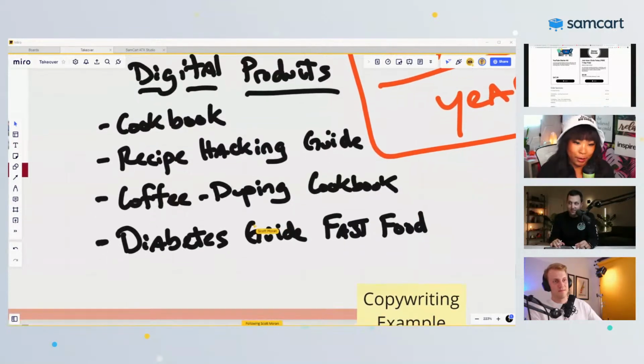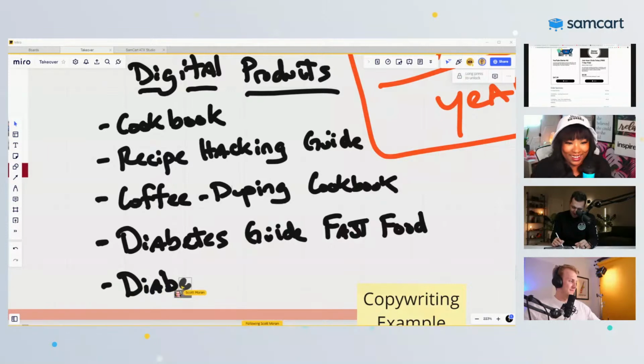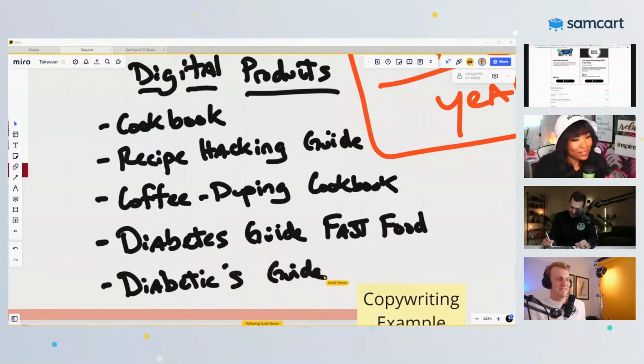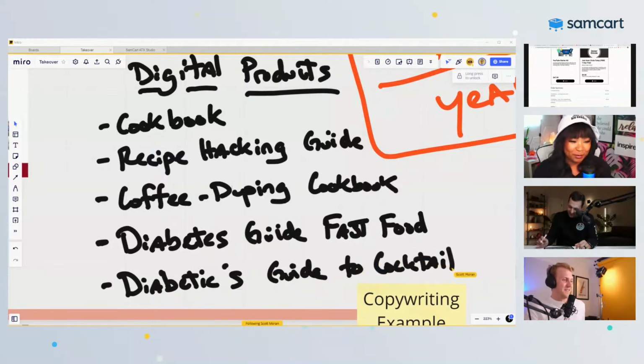Cocktails that even a diabetic can drink. Because that's always a big thing. Can we still drink? Yes, we can. Okay. Party guy. We can. We're just strategic about it and you don't even know it. I love it. Yeah, let's go.